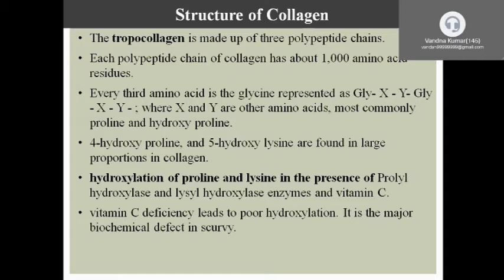Structure of collagen. Collagen is generally made by the fibroblast cells. It is a polypeptide chain. Three polypeptide chains are coiled and form the collagen. Each polypeptide chain contains about 1000 amino acids. In the collagen, mainly glycine, proline, and lysine amino acids are found.